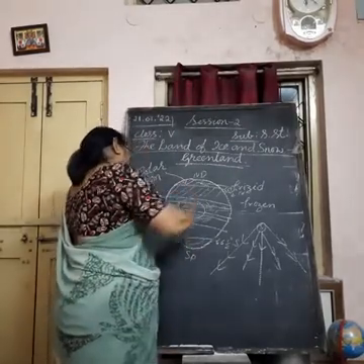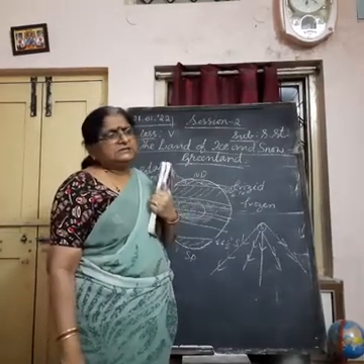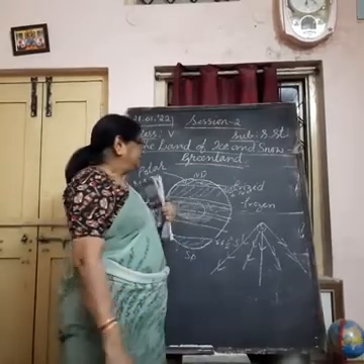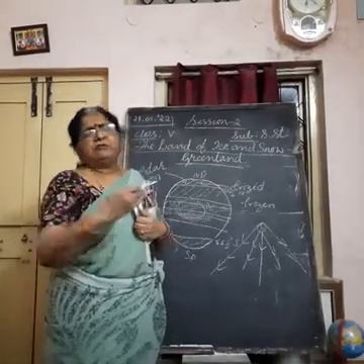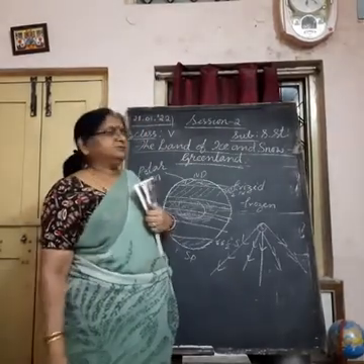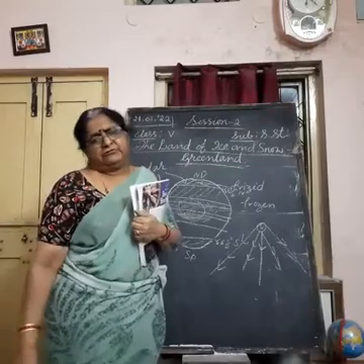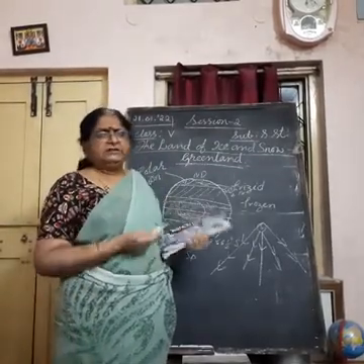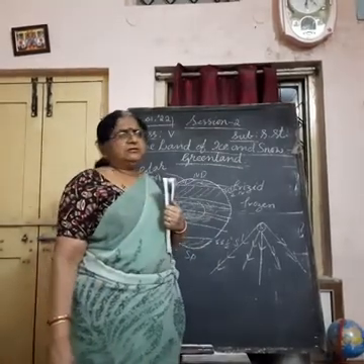Whereas in the temperate zone, what happens? The sun's rays spread over a large area, and the distance between the sun and the earth is also more. So it takes a little more time to reach the earth. So the area here will not be very hot or very cool. It is moderate, so that we can live in such a place. If it is too cool or too hot, we cannot survive.